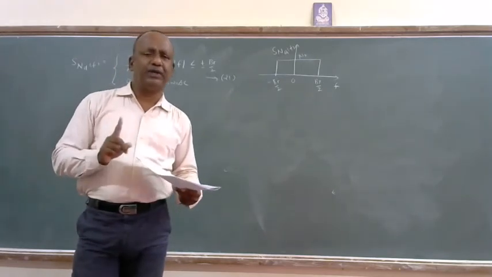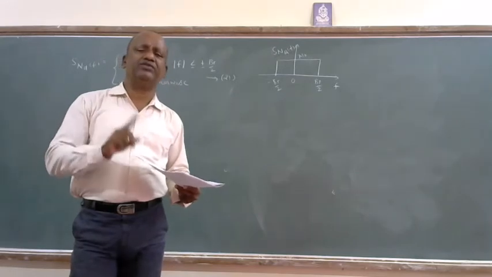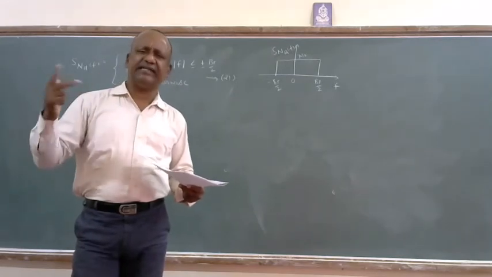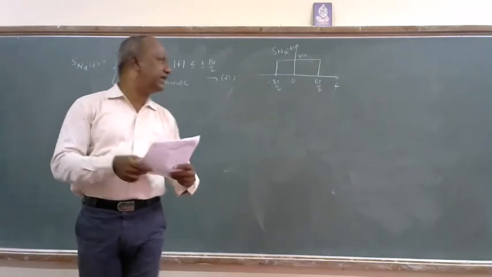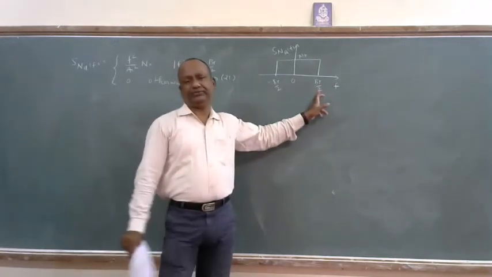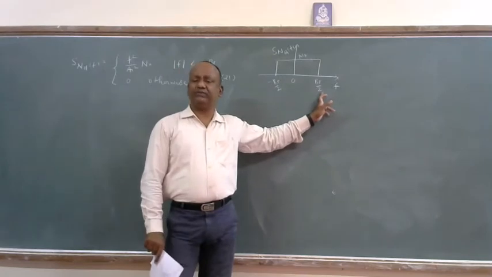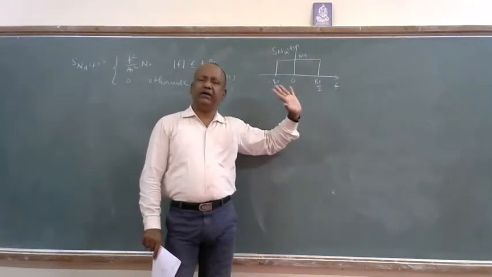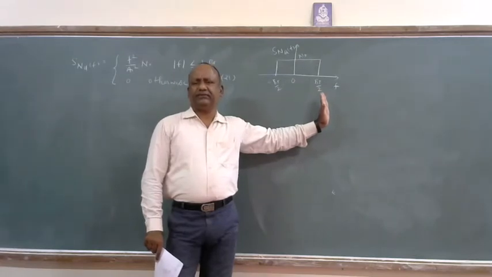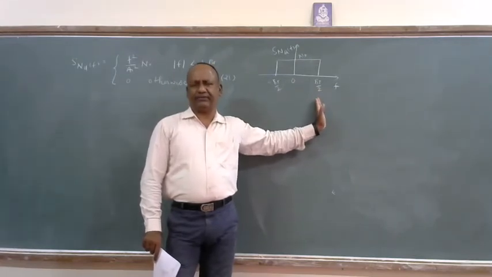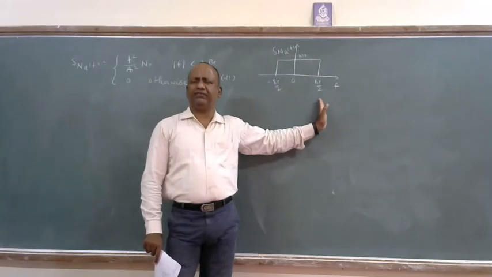So that low pass filter has a passband from 0 to W. Greater than that, it eliminates all the components, where W is always less than Bt by 2. Bt by 2 is a bit greater bandwidth. It is related to the WBFM bandwidth.